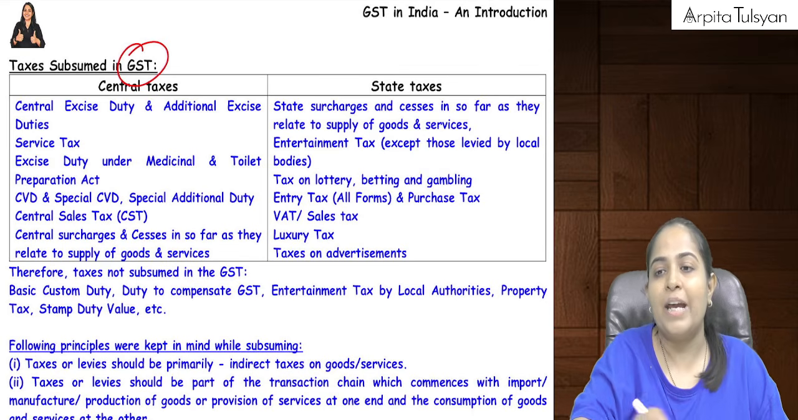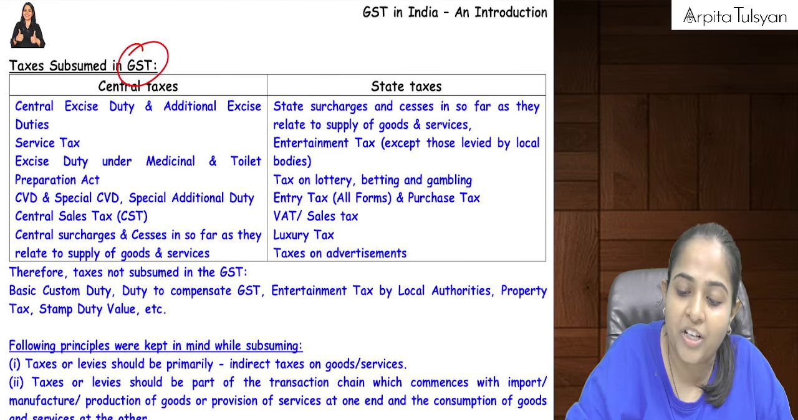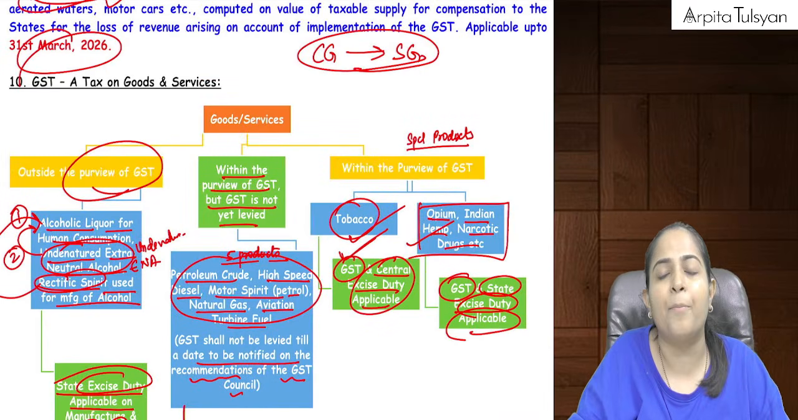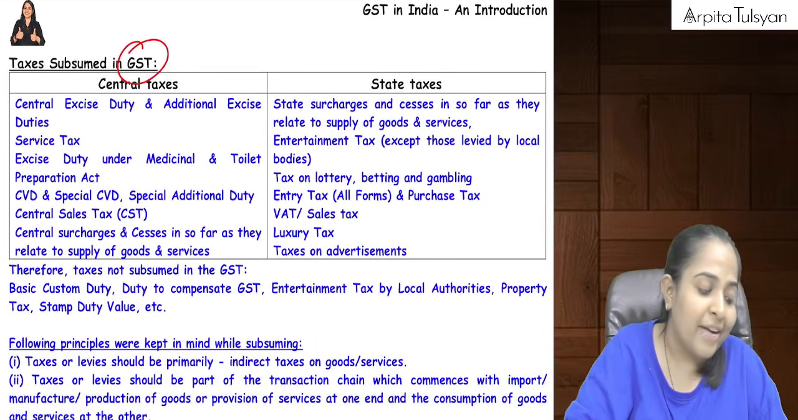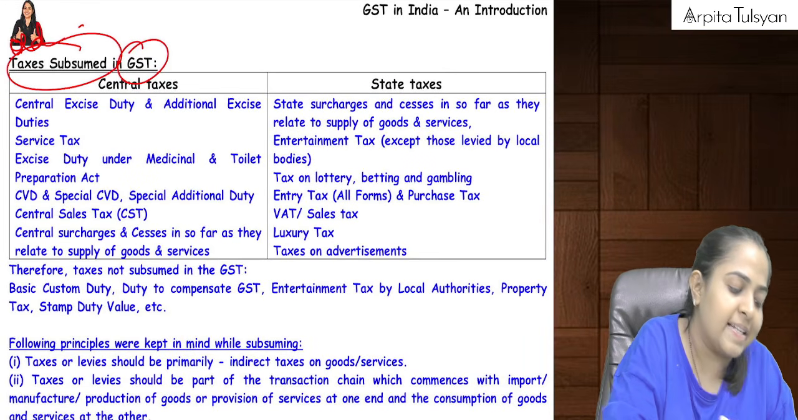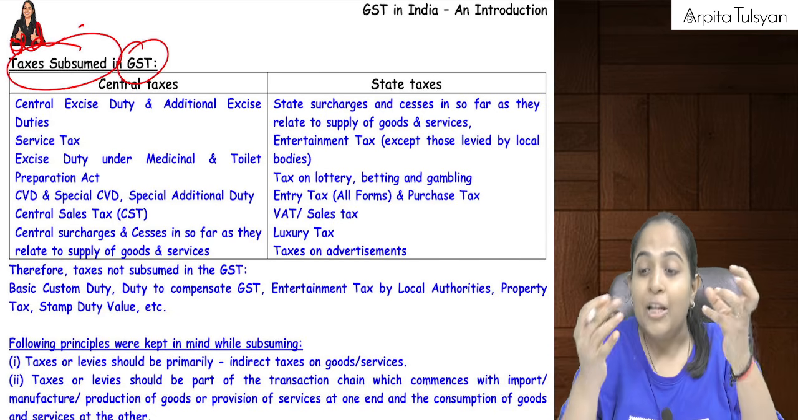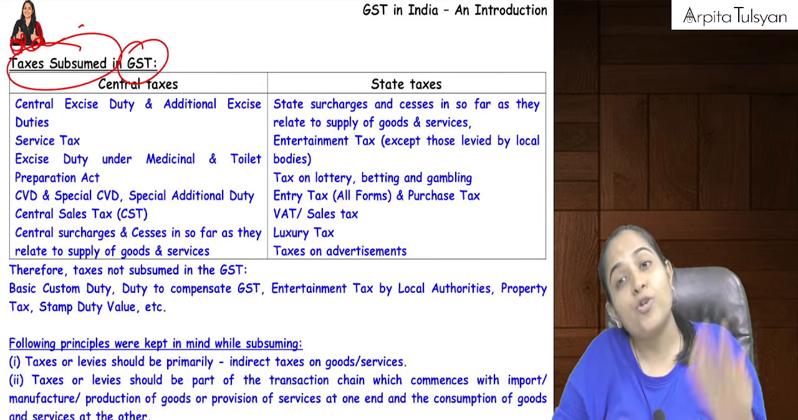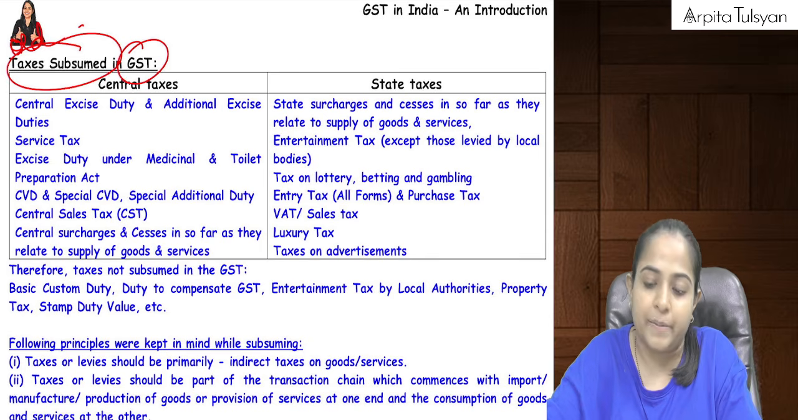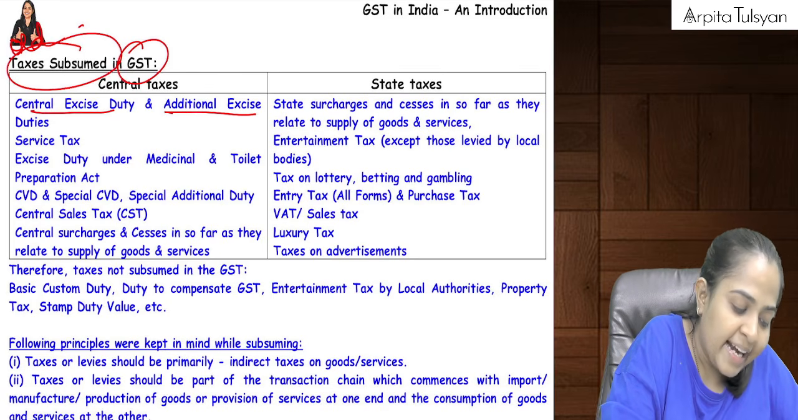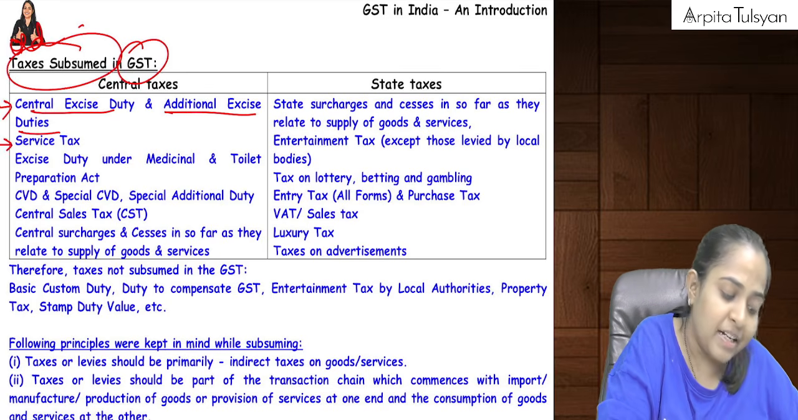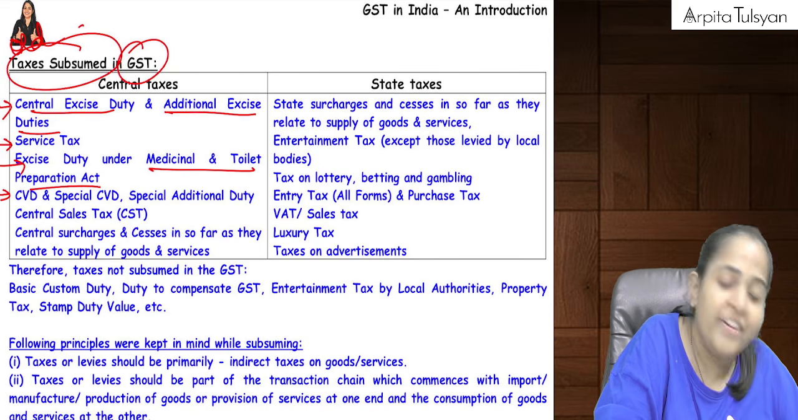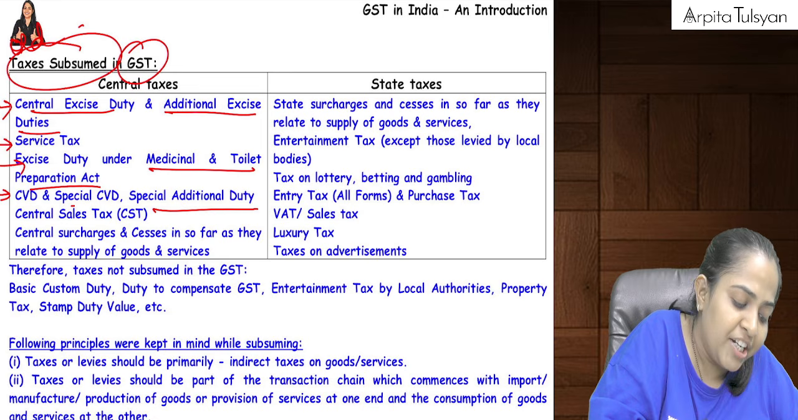Now, when the GST law came into picture, all the old laws were totally removed, subject to some products. So can we say the old taxes got subsumed in GST? Yes, those went totally invisible. Which old taxes went invisible? Central excise duty and additional excise duty are gone. Service tax is gone. Excise duty under the Medicinal and Toilet Preparation Act is gone. CVD, countervailing duty, and special CVD, special additional duty, are gone.